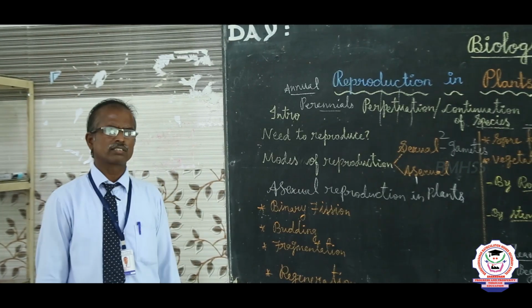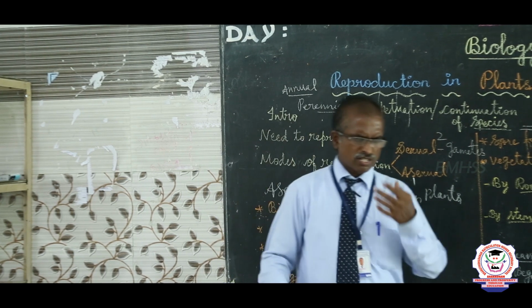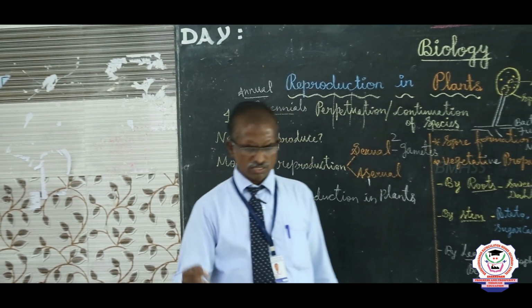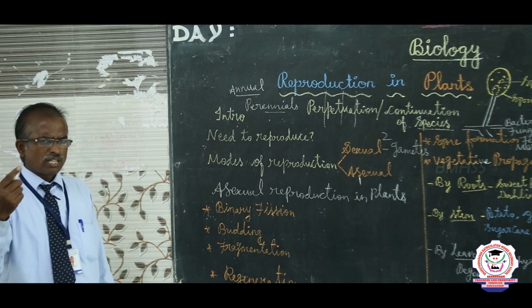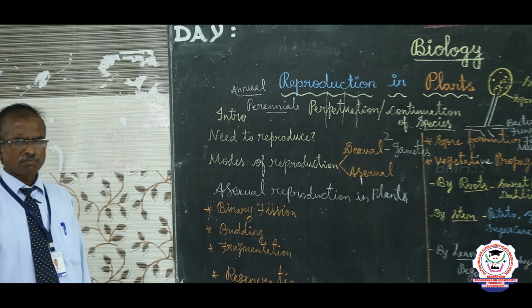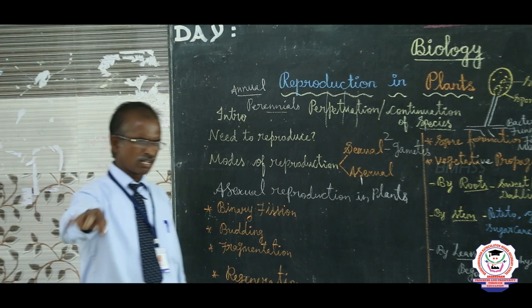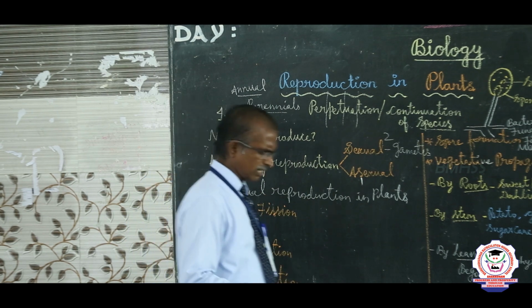These are the methods of asexual reproduction. Mr. Amish Raju, stand up. Can you say any one type of asexual reproduction in plants? Sir, binary fission. Very good. Sit down.